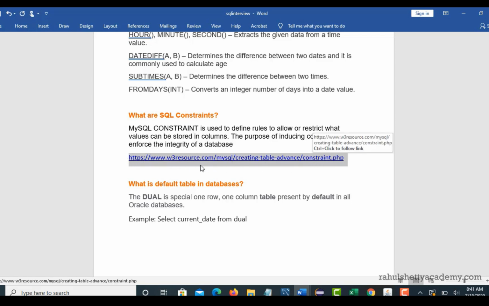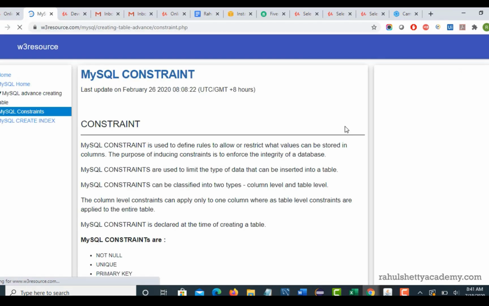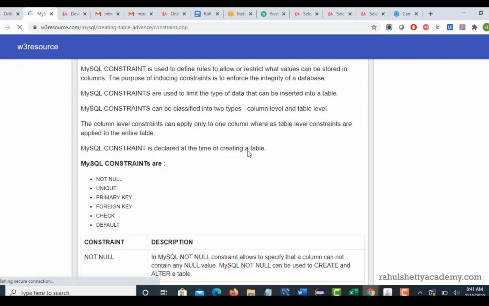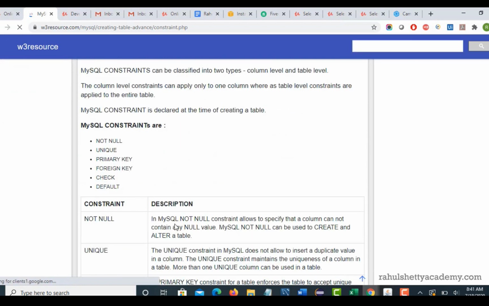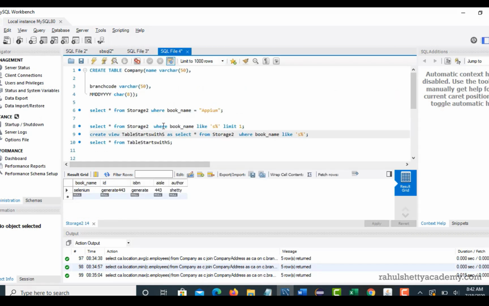So from the W3Resource official website, let's go to this website. So here you can read that there are a few constraints. When you create a new record in your table, you should make sure to see if that record has a constraint called not null. Now for example, let me take this storage book again.